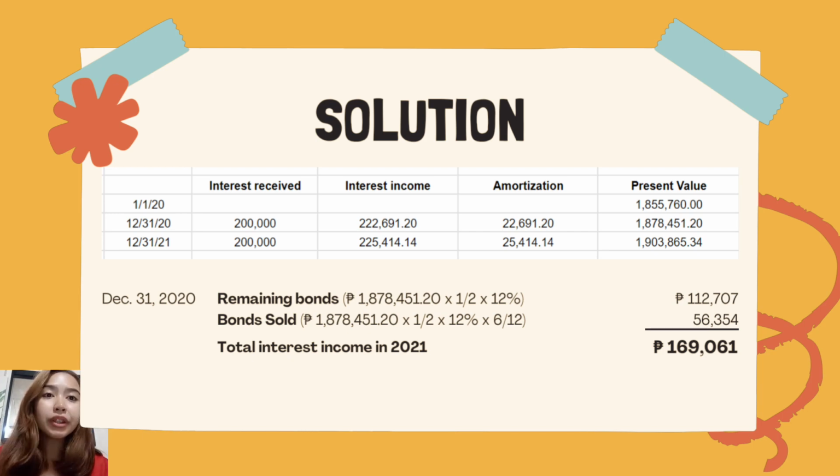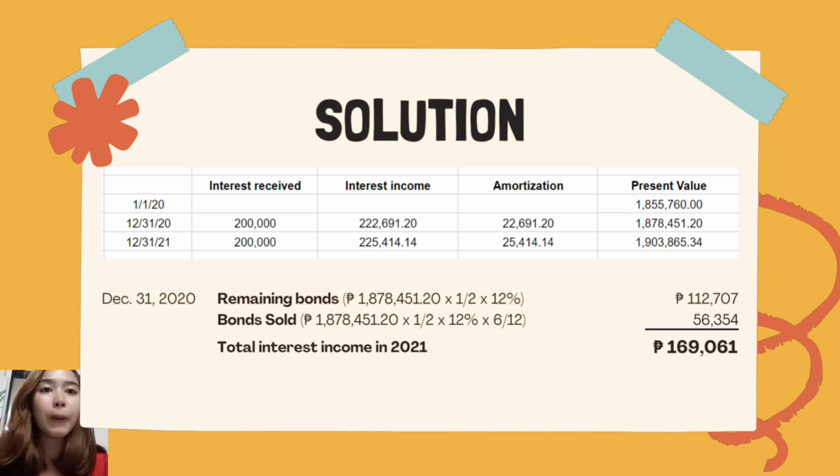So, that amortization we add to the present value on January 1, 2020, and we will arrive at an amount of 1,878,451 pesos and 20 centavos, and that would be our present value on December 31, 2020.